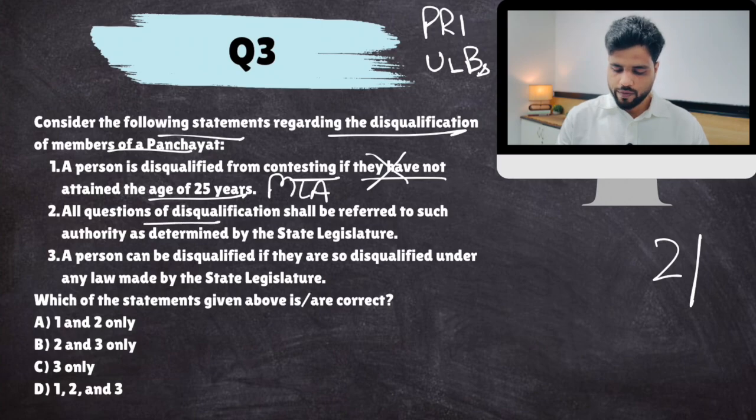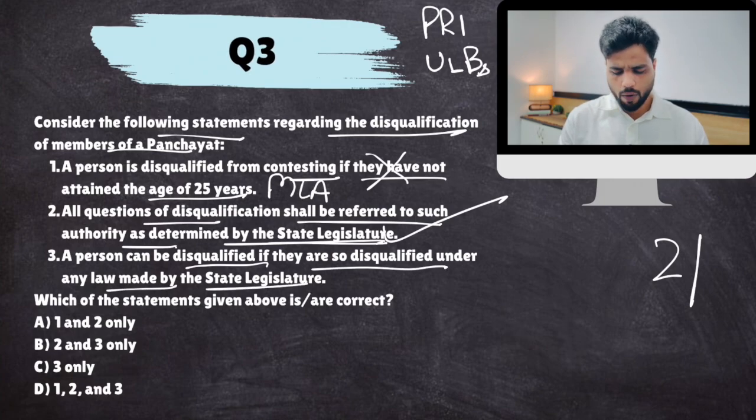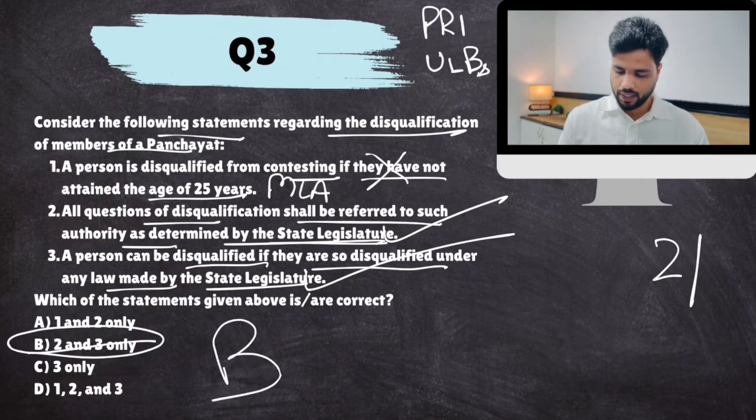All questions of disqualification shall be referred to such authority as determined by state legislature. This part is definitely correct. If there is any question or dispute with respect to disqualification, it shall be resolved as per a law made by state legislature. A person can be disqualified if they are so disqualified under any law made by state legislature. Absolutely correct. Okay. B.